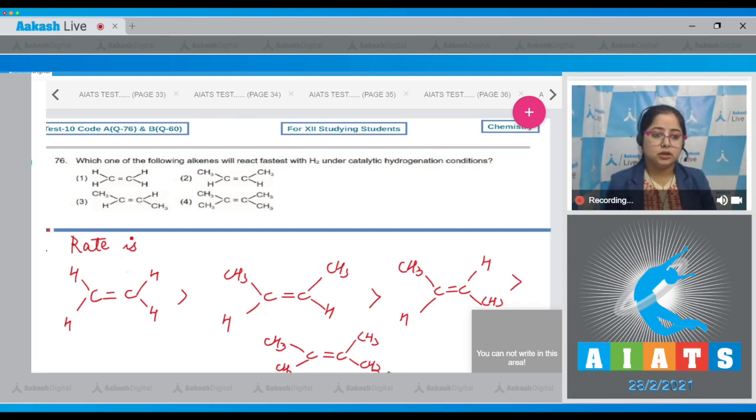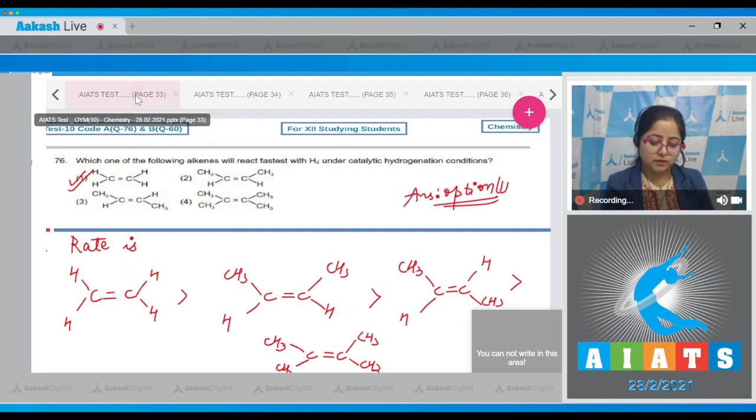That means the alkene which reacts fastest is option number 1. So the correct answer is option number 1. Among cis and trans, cis is more reactive than trans. Moving to the next question, which is question number 77.